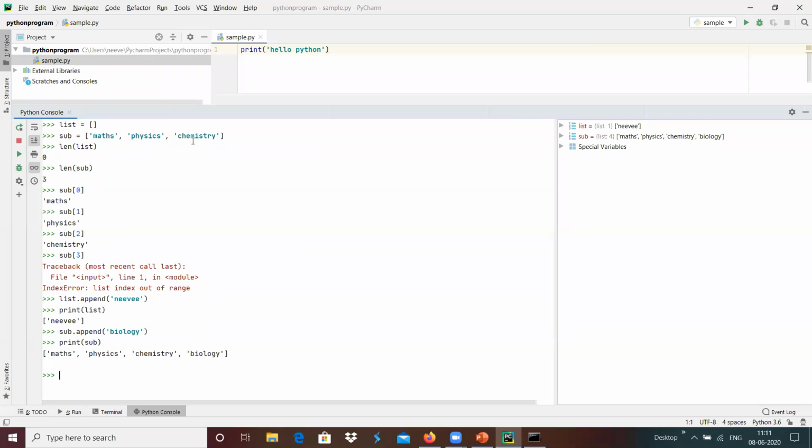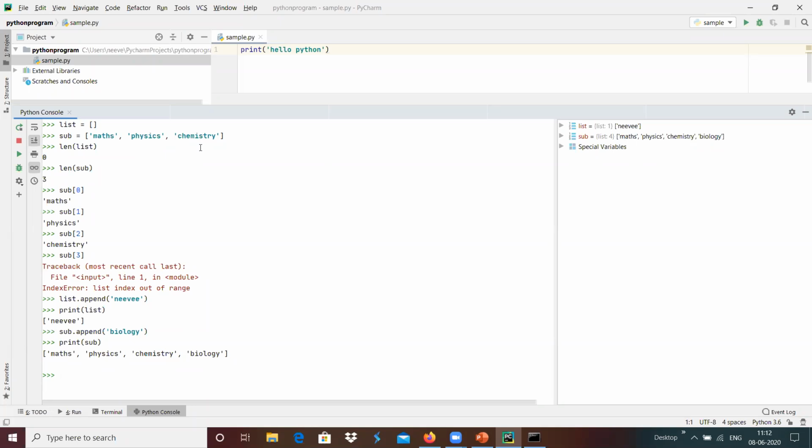Whenever we are appending, the object is added at the end of the current list. Here chemistry is the last element, and the new one we are appending, biology, gets appended at the end of this list.